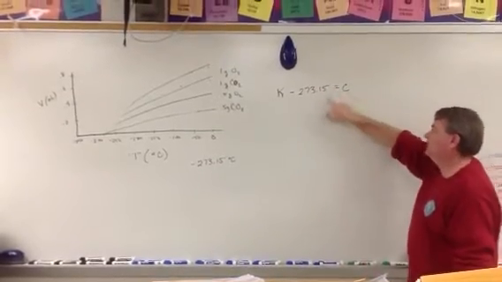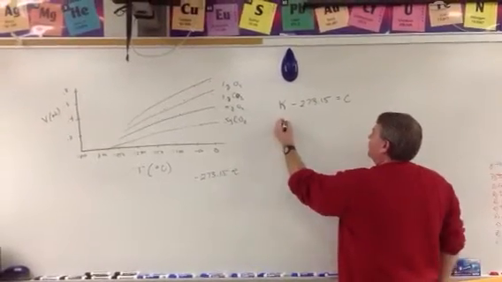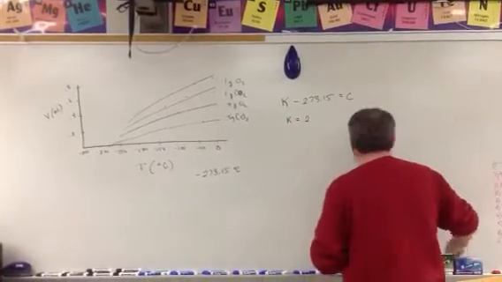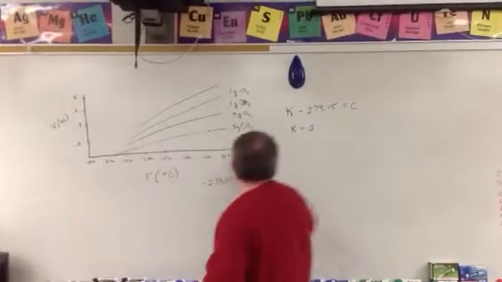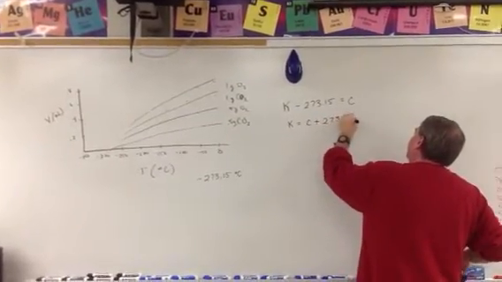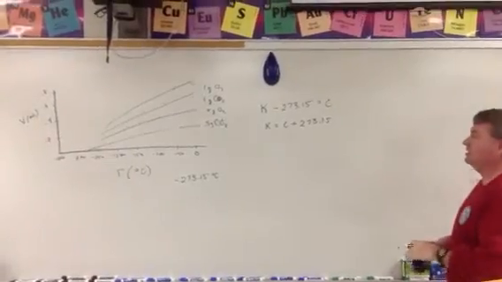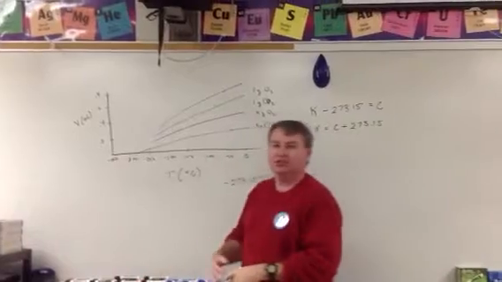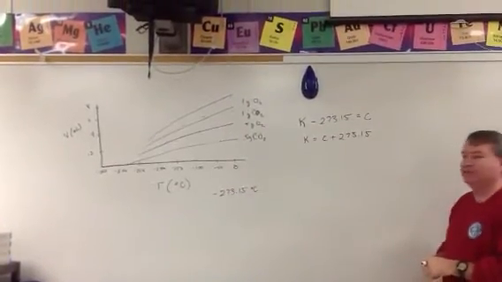Alright, so Celsius equals this. If you add this to the other side, Kelvin is equal to Celsius plus 273.15. Now, since he used the Celsius scale, 1 degree on the Celsius scale is equal to 1 degree on the Kelvin scale.